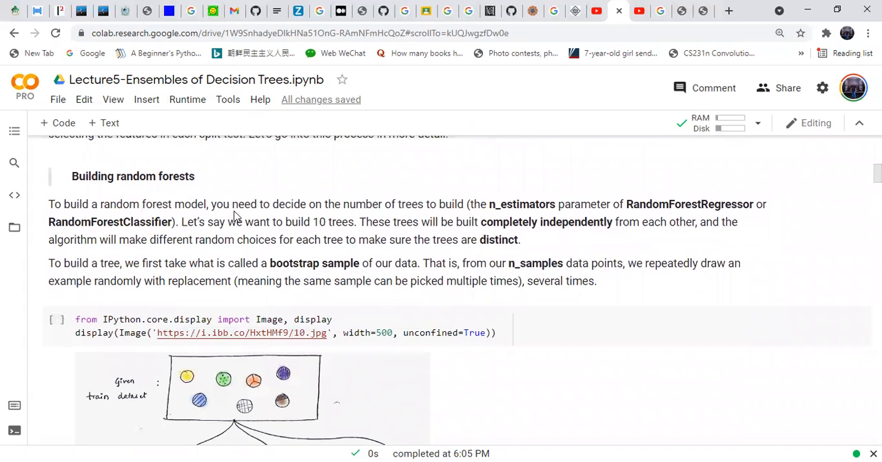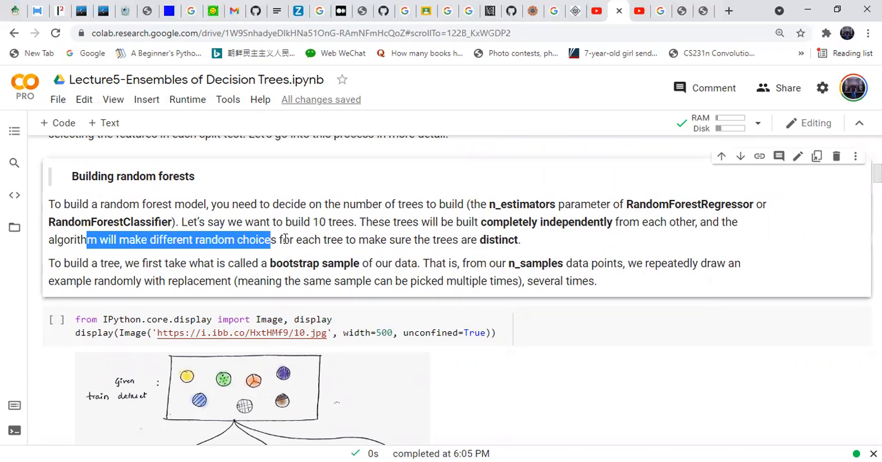To build a random forest model, you need to decide on the number of trees to build. That is the n_estimators parameter of the random forest regressor. This is the random forest regressor class in the library, and we set n_estimators. Let's say we want to build 10 trees. These trees should be independent of each other. The algorithm will make different random choices for each tree to make sure that the trees are distinct.